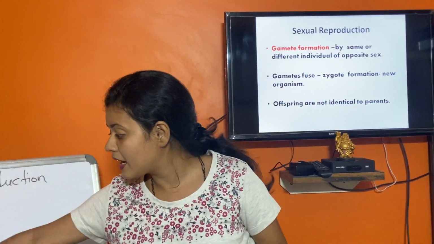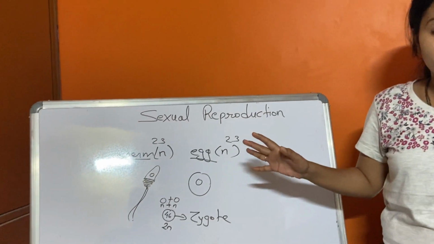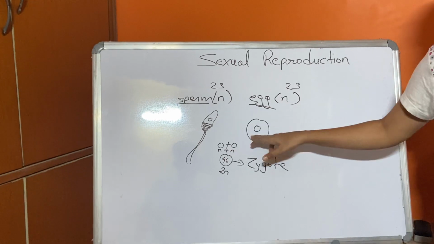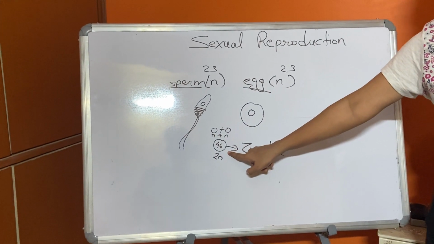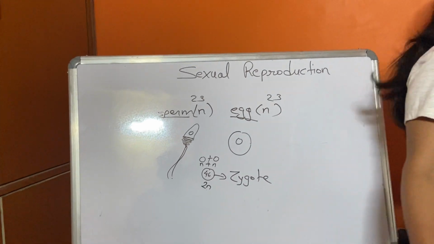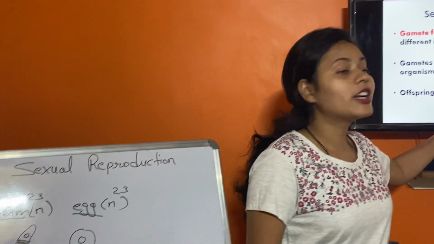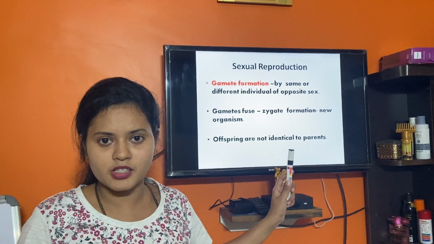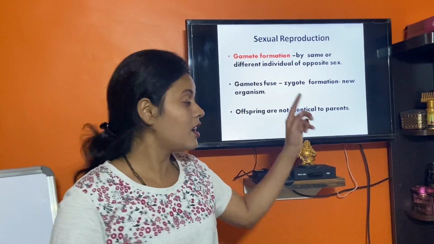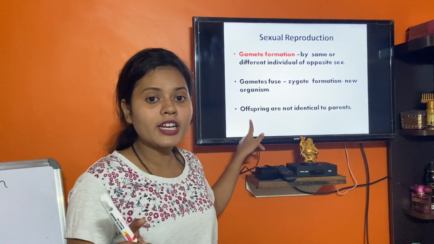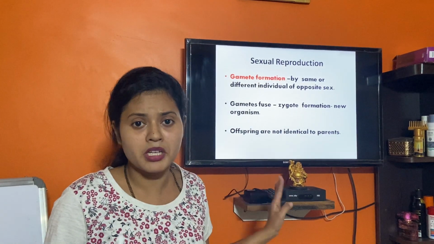The male gamete and female gamete are different, so different gametes have fused and given rise to an offspring which will obviously be different, right? So the offspring are not identical to their parents. Remember, in asexual reproduction they are identical, whereas in sexual reproduction they are not identical. Not identical means they are not similar.